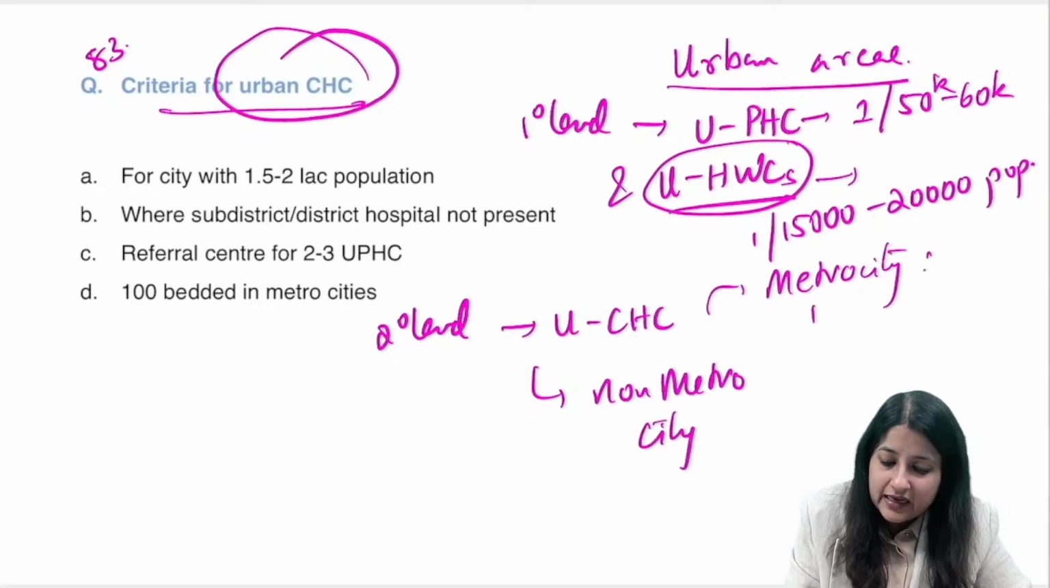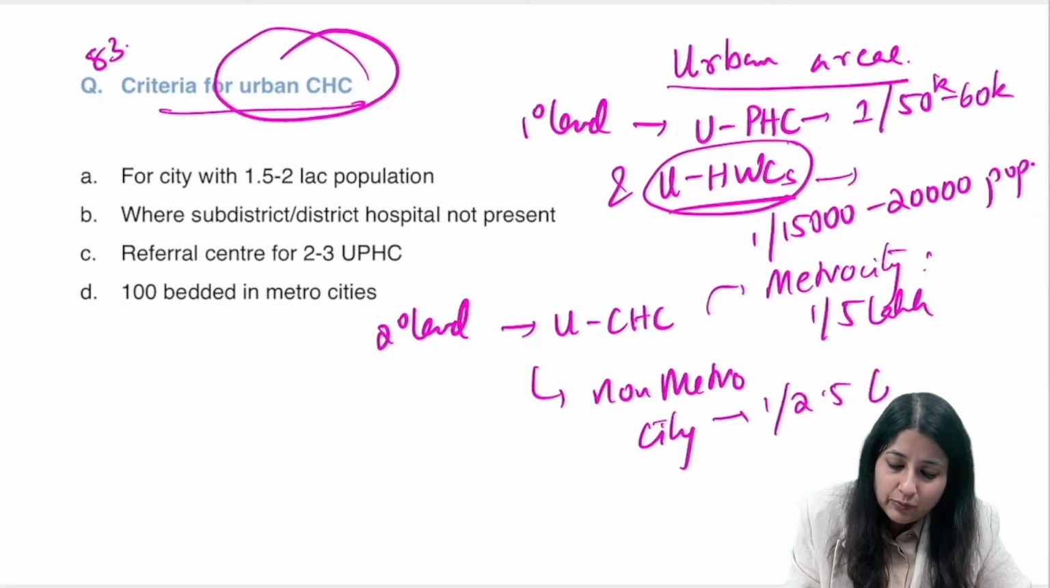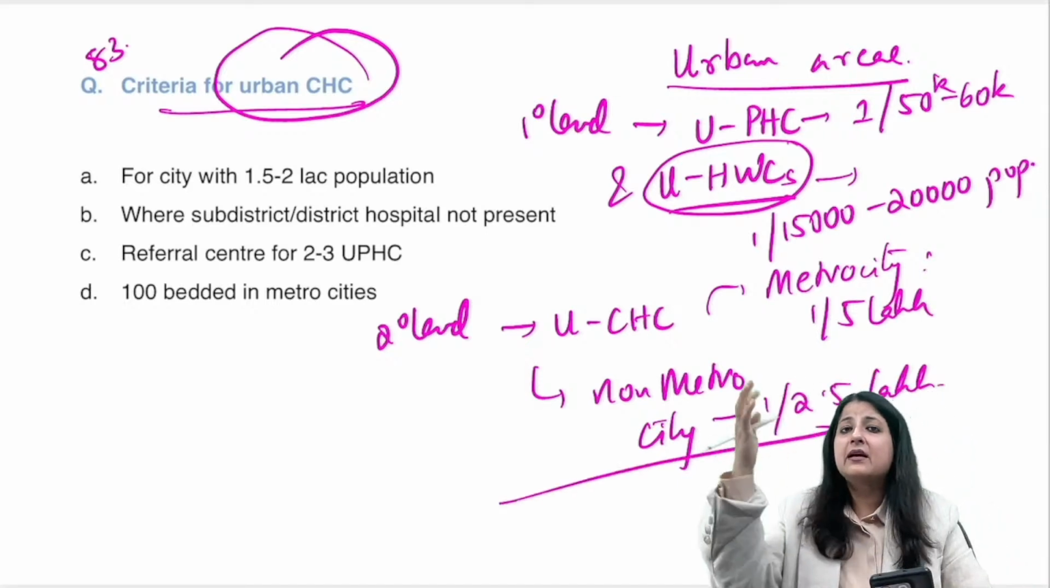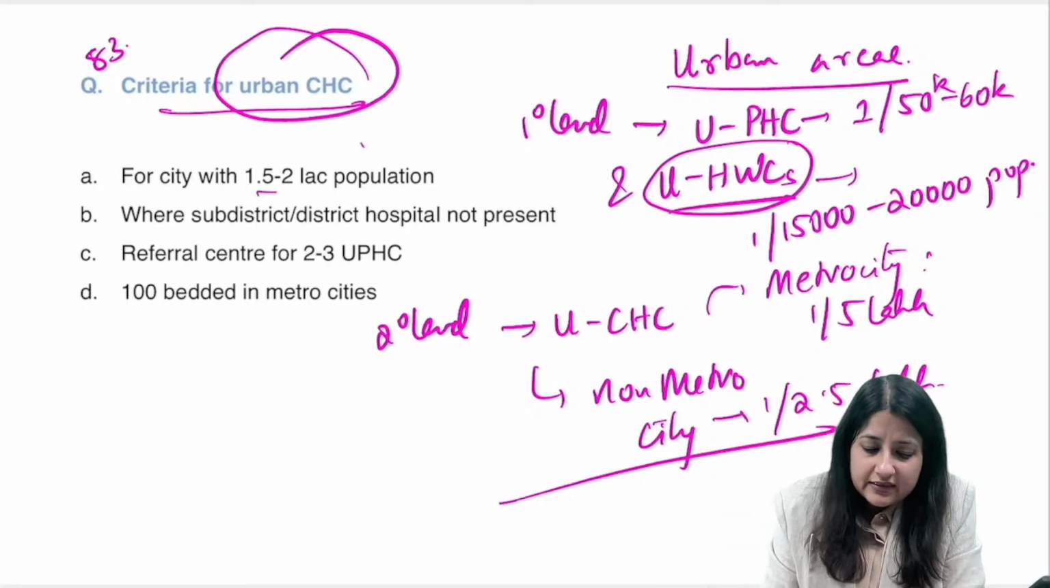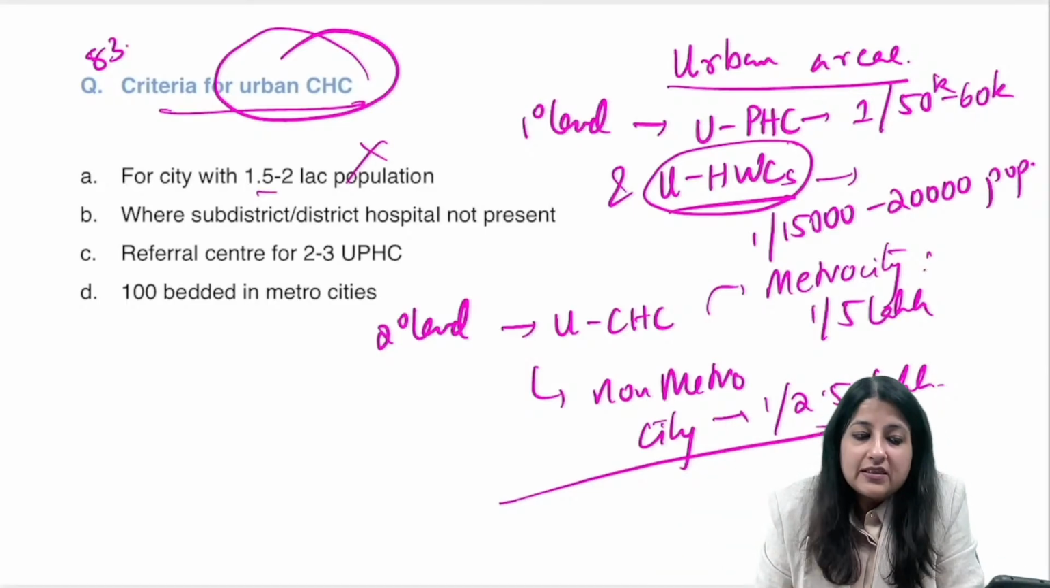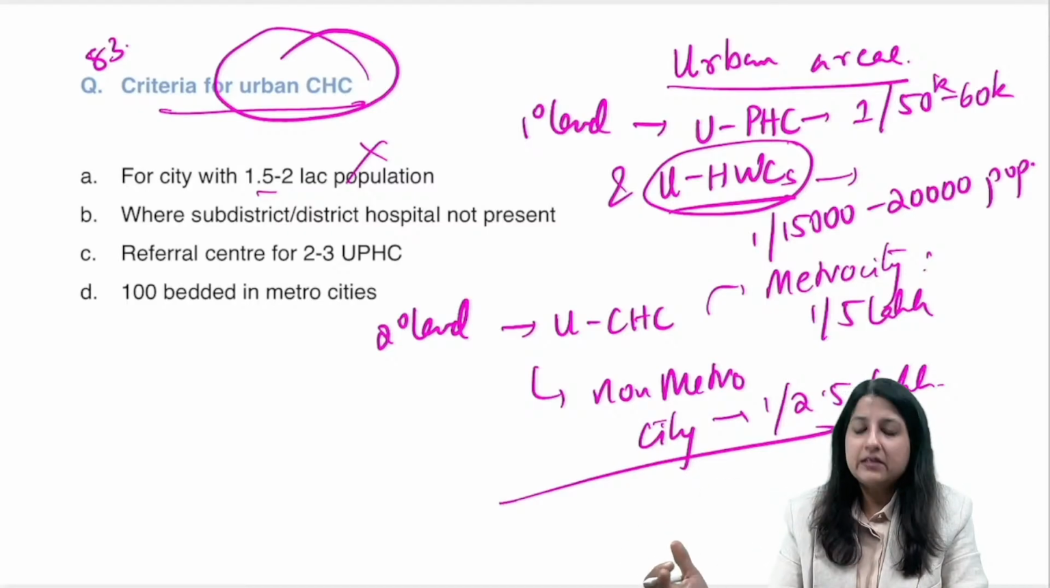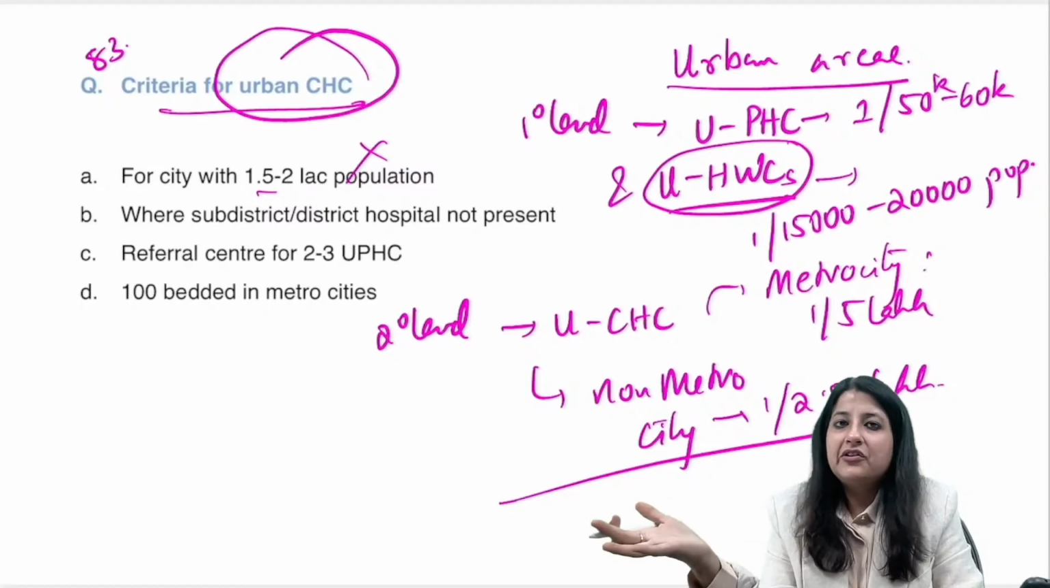How many in a metro city? 1 per 5 lakh. How many in a non-metro city? 1 per 2.5 lakh population. And then at tertiary level, medical colleges and SSH. So this is wrong. Now, even if you have a sub-district hospital and a district hospital, that doesn't mean you will not have a CHC. Or if you have a CHC, that doesn't mean you don't need a sub-district or a district hospital.